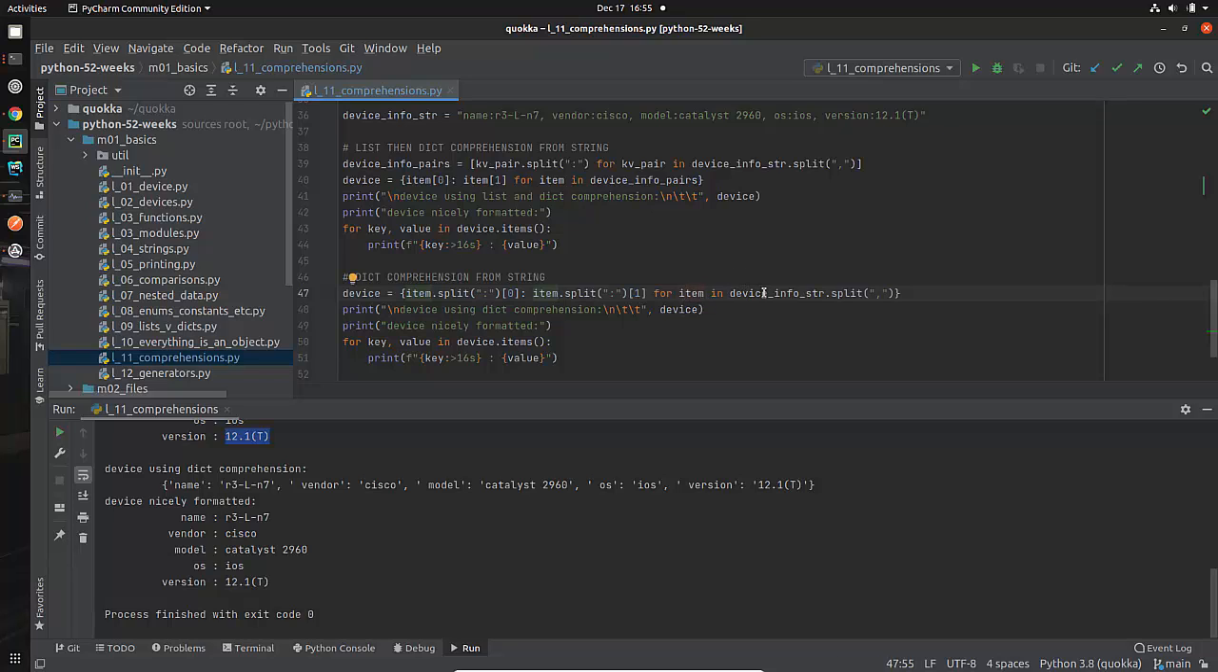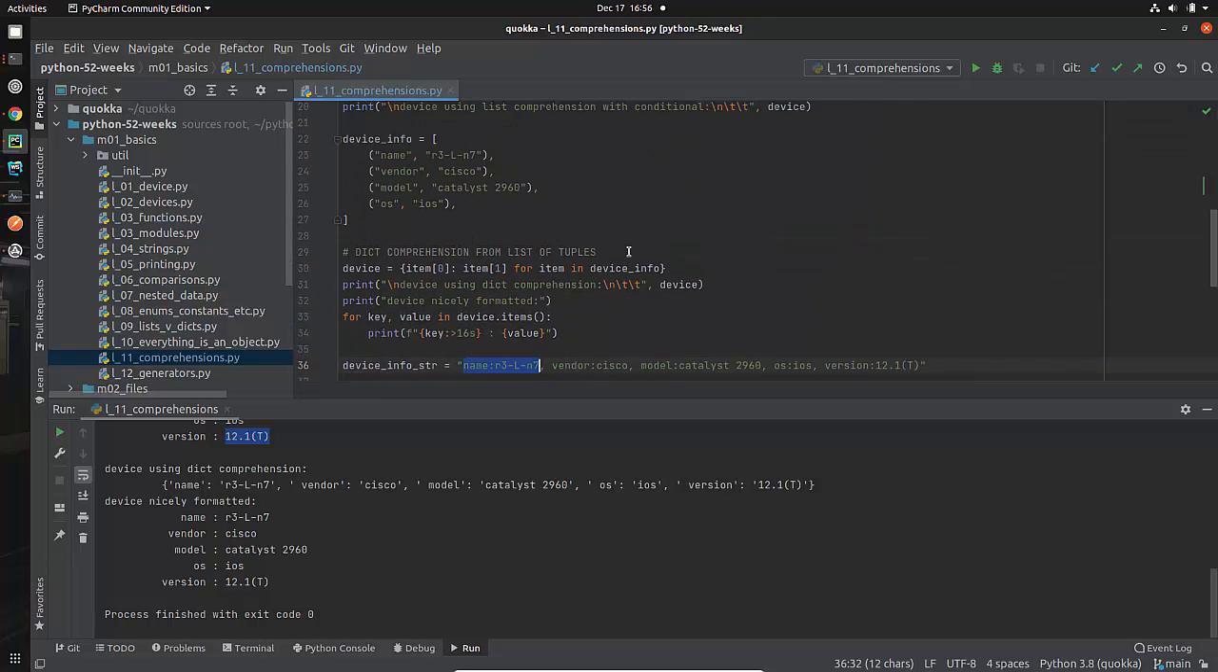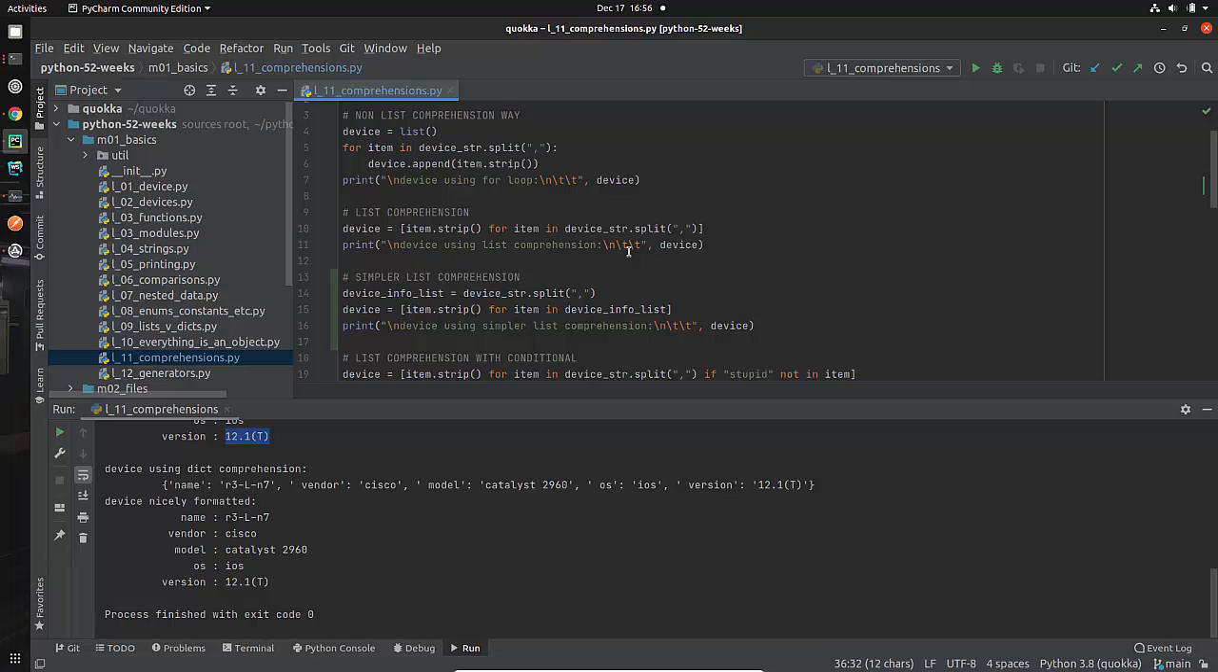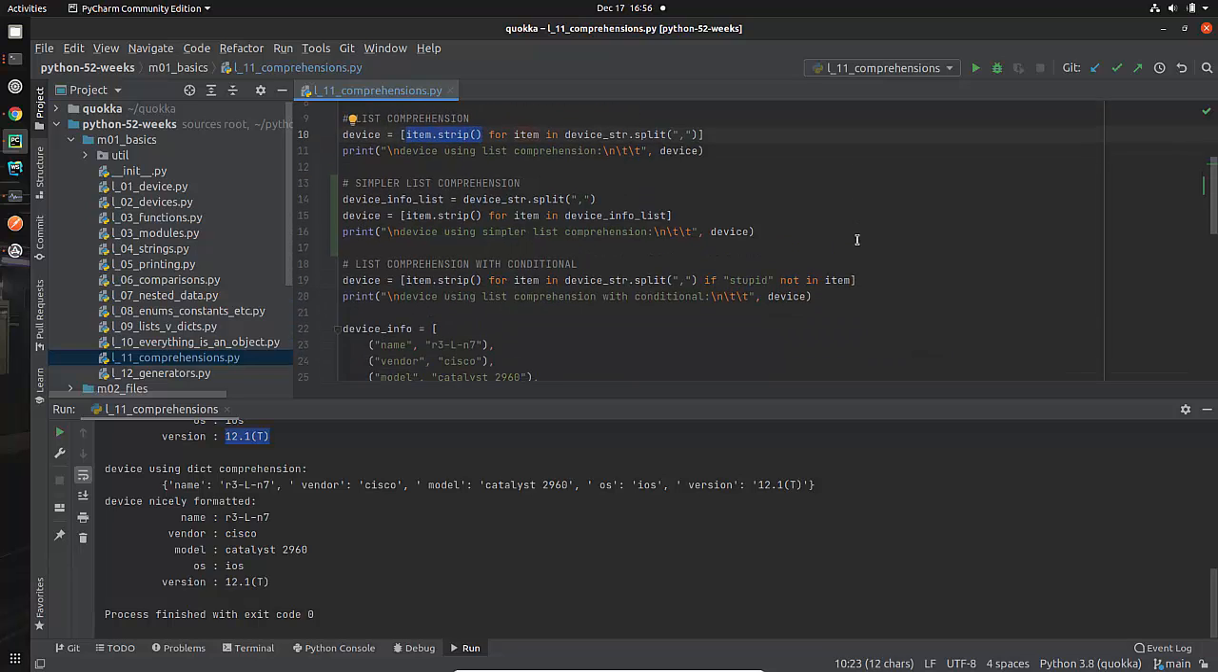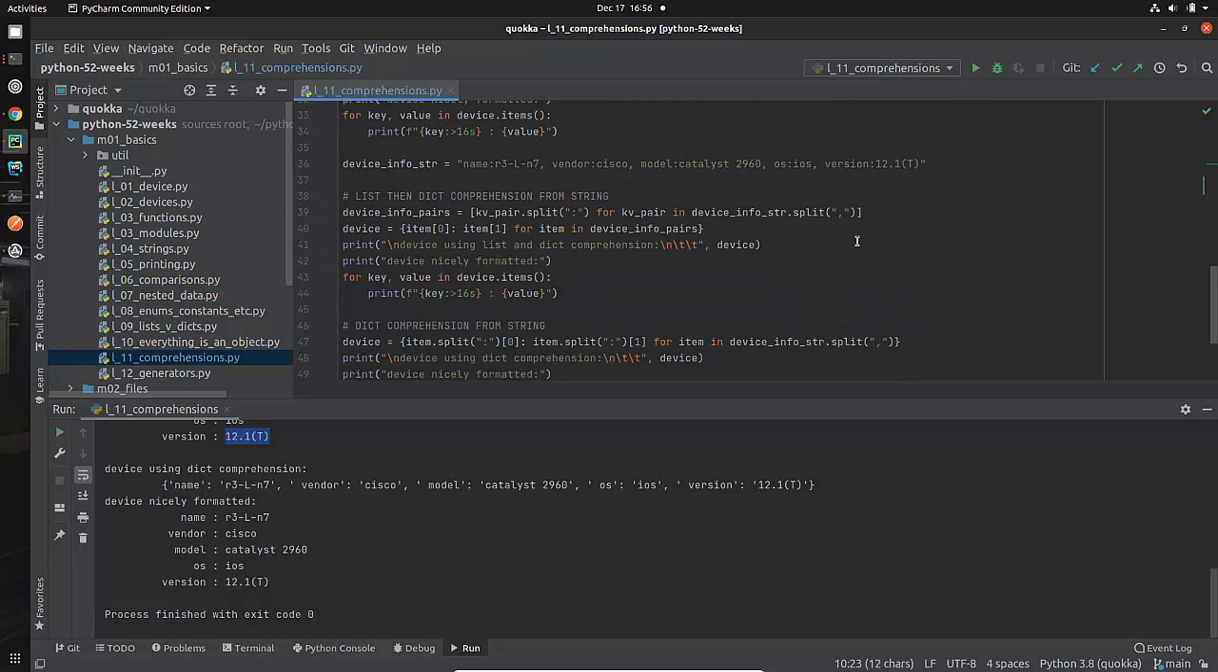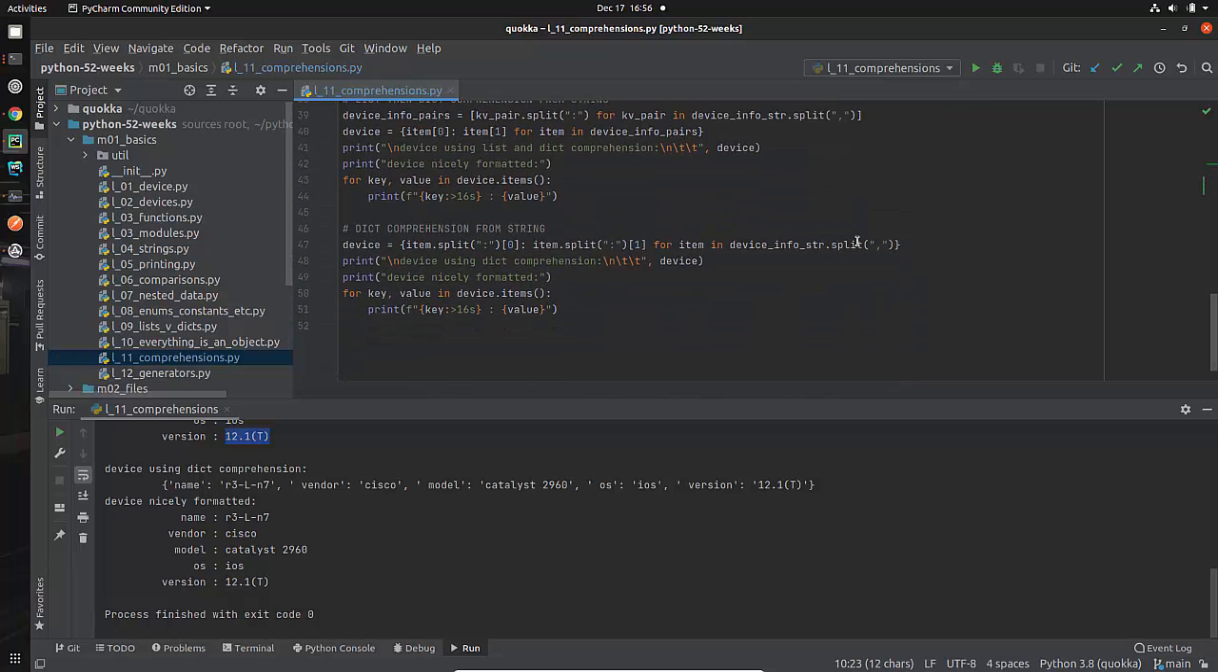For item in device_info_string.split, doing the same thing as before. This is going to be our first iteration. This is going to be the second iteration, etc. So we're going to go through there. We're calling it item this time because it's an entire item from the list. Now what we're going to do is remember how simple life was before? You thought it was complicated when we just said item.strip. This one is going to be a little bit more complicated. It's actually maybe a lot more complicated.